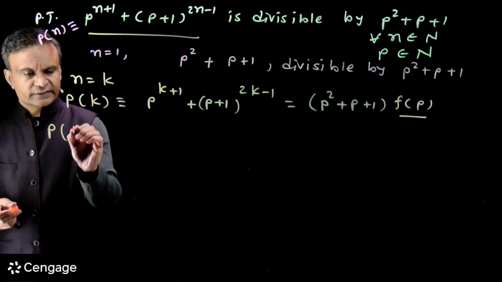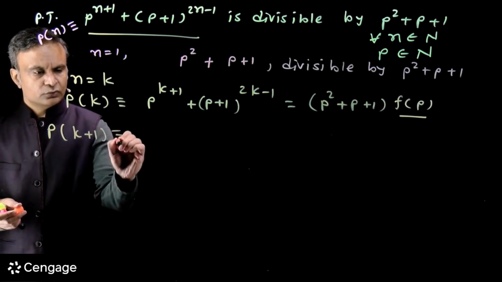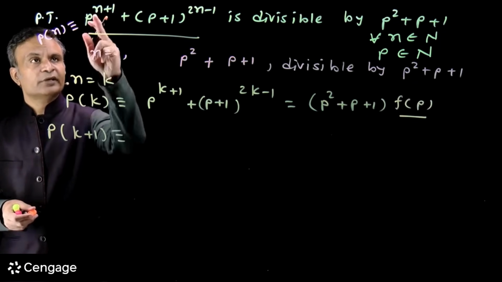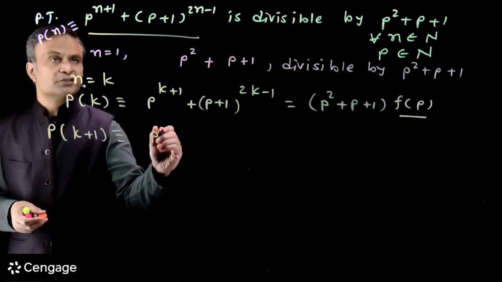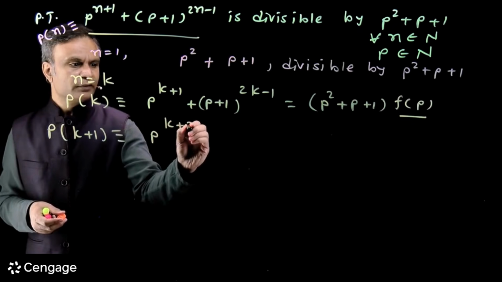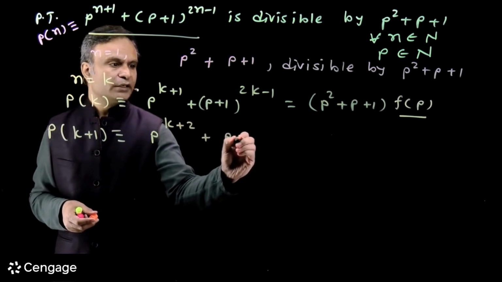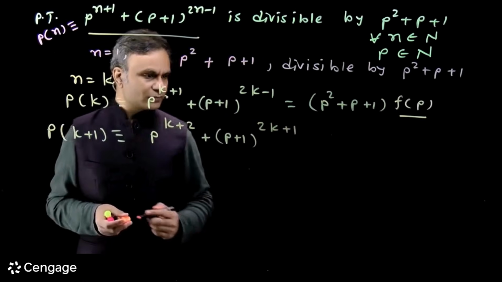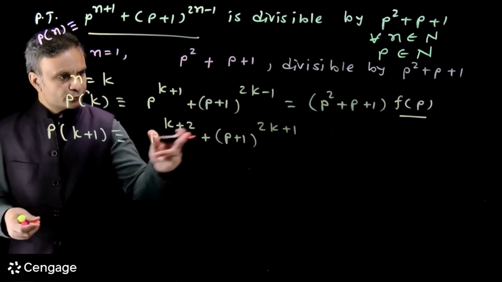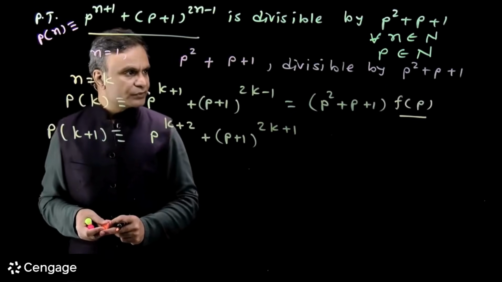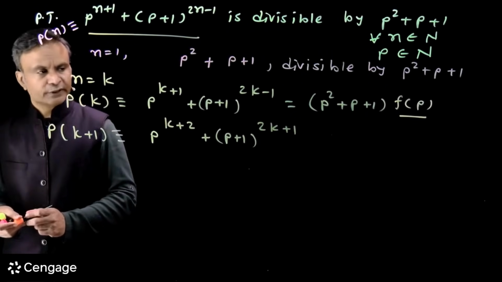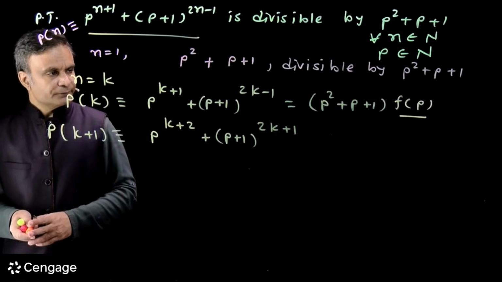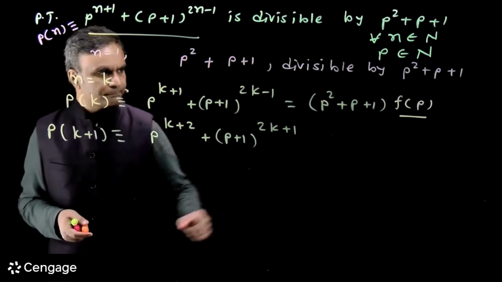Now we have to prove that the statement is true for n = k + 1. If I put n = k + 1, I get the expression p^(k+2) + (p+1)^(2k+1). We have to prove that this is also divisible by p² + p + 1. How can we use this assumption step?